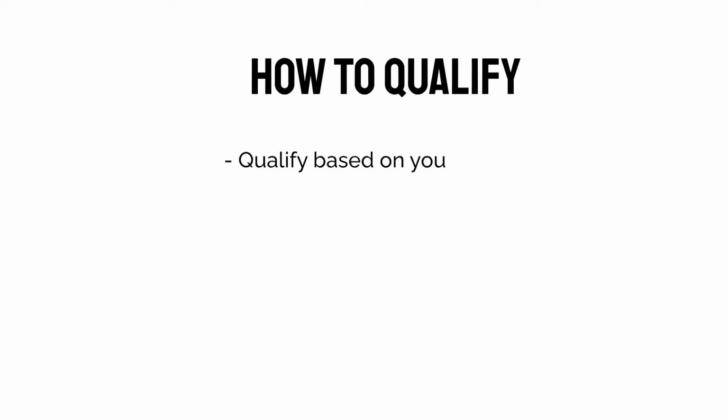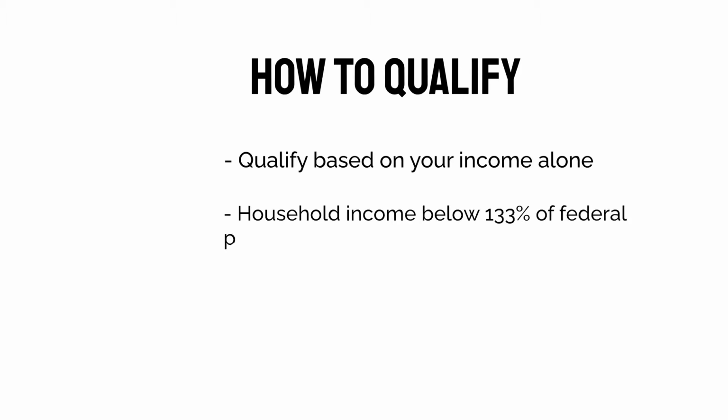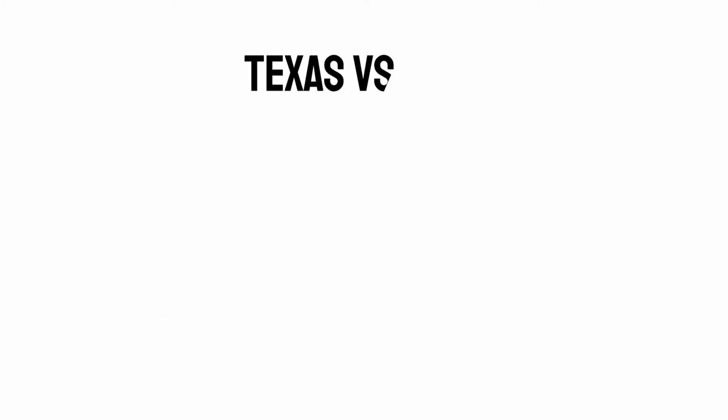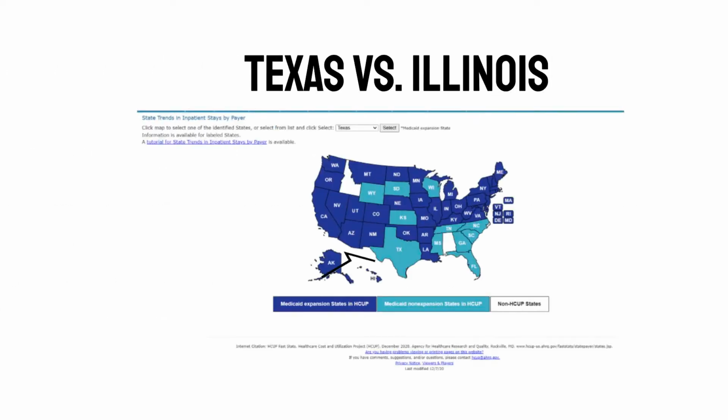How to qualify? According to healthcare.gov, in states that have expanded Medicaid coverage, you can qualify based on your income alone. If your household income is below 133% of the federal poverty level, you qualify. Some states, however, have elected to not provide coverage to this population. For this presentation, we will focus on the states of Texas and Illinois. Texas is a state that has decided not to expand Medicaid coverage, and Illinois is a state that offers expanded Medicaid coverage for its residents.